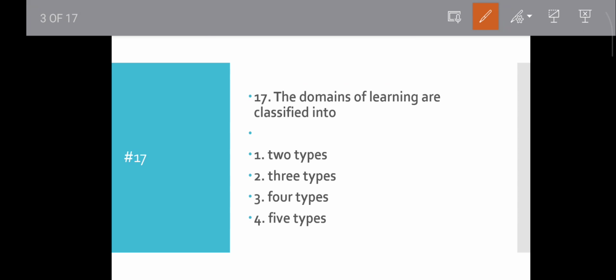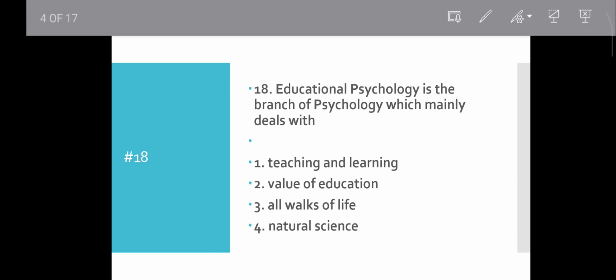So option 2, 3 types, will be the correct answer. 2 types, 4 types, 5 types are not standard classifications, so they will not fit this question. Move to the next question.